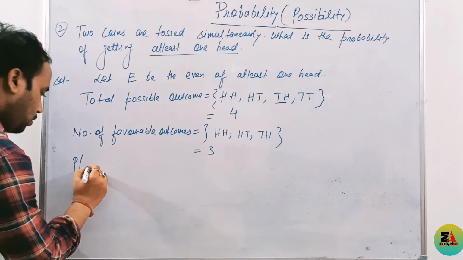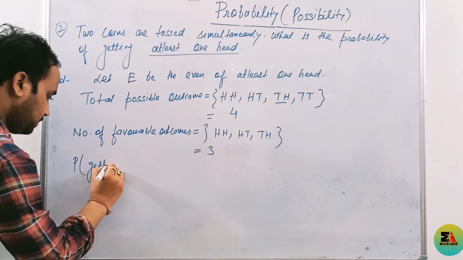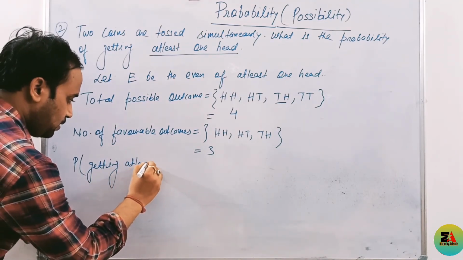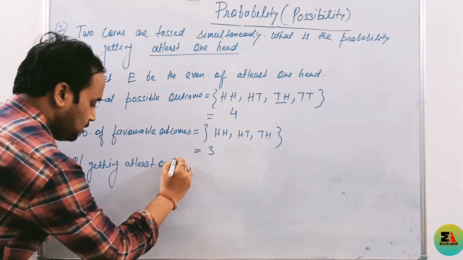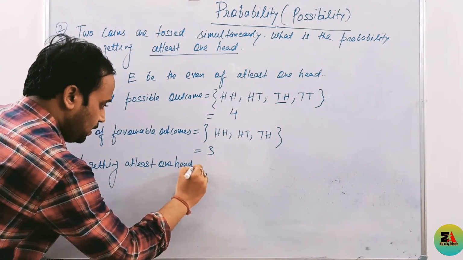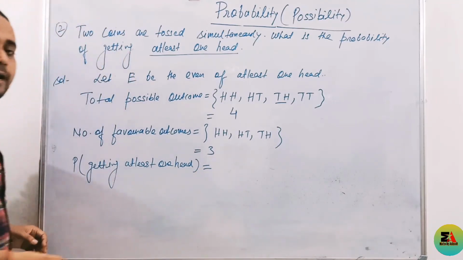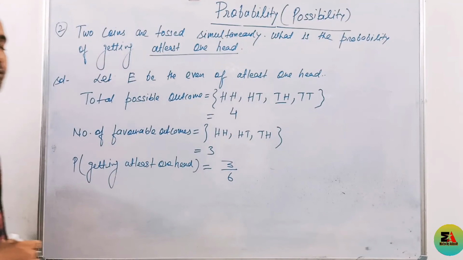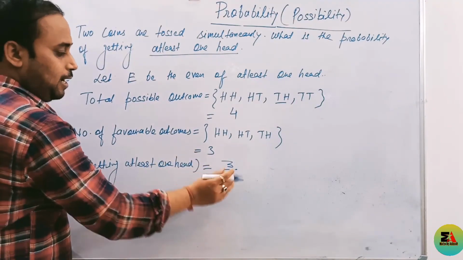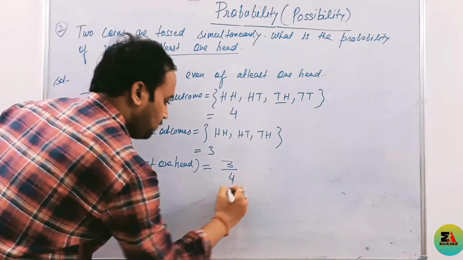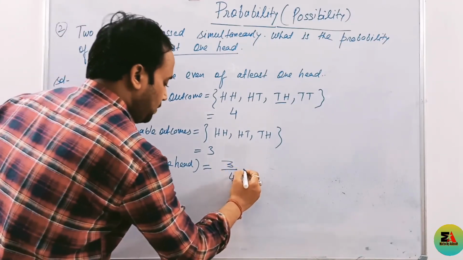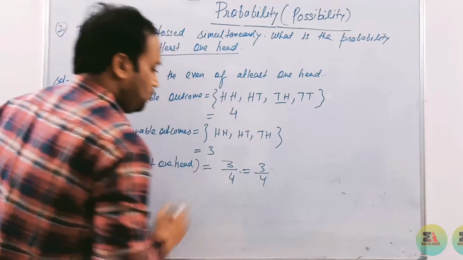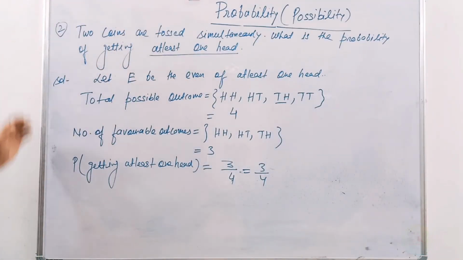Now write down in this way. Probability of getting at least one head is equal to what? We know the formula: favorable outcomes by possible outcomes. Favorable outcomes is 3. Total possible outcomes is 4. That is, probability is 3 by 4. I hope this one is clear to you.